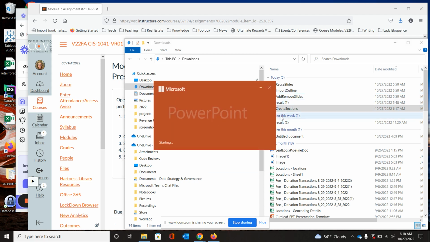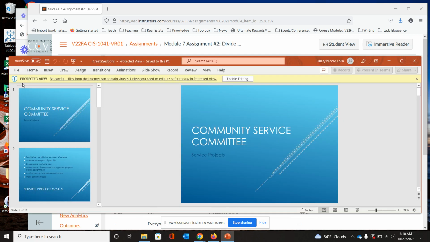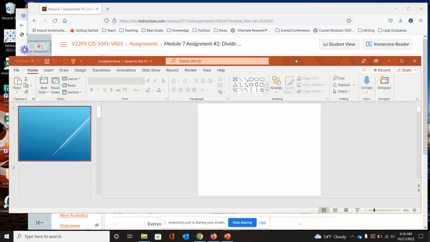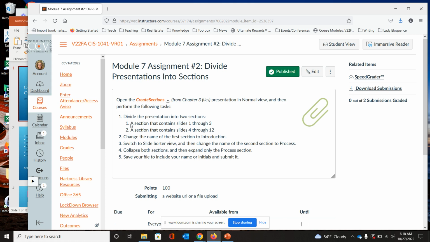Okay. Create Sections. All right. So we will first take a peek at it in normal view. Okay. And normal view is the default. So, you really already got it there.